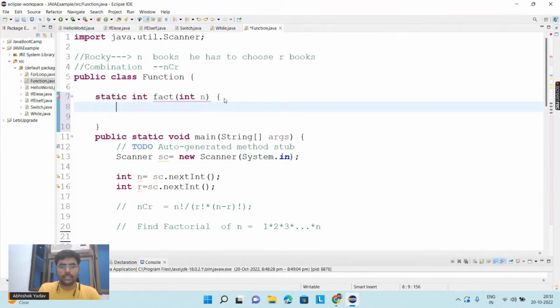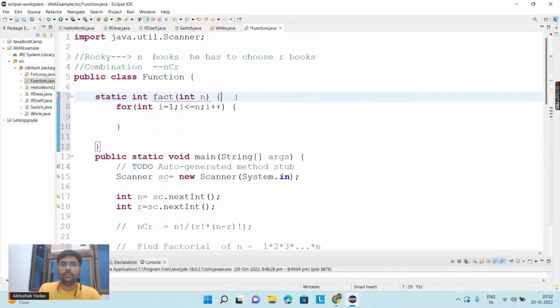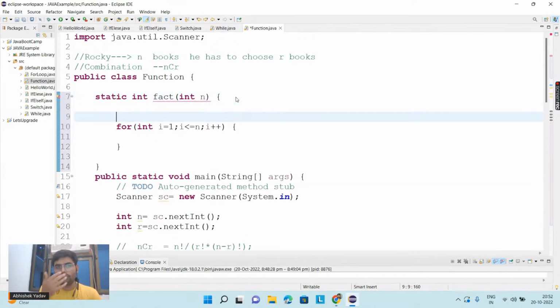And here you are saying, hey, in order to calculate the factorial of any number, you have to start from i equal to 1 and go till i is less than or equal to n, and i plus plus. Inside this you have to write the logic: you have to multiply the result again and again by the next number till you reach n.